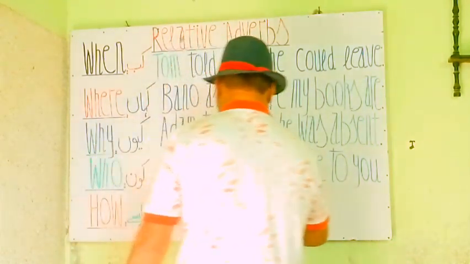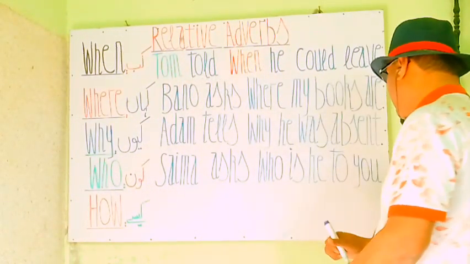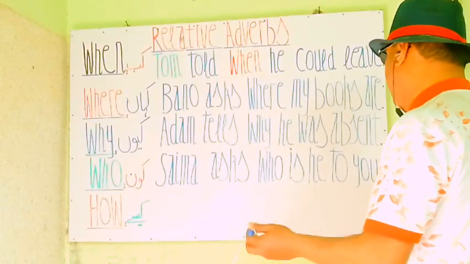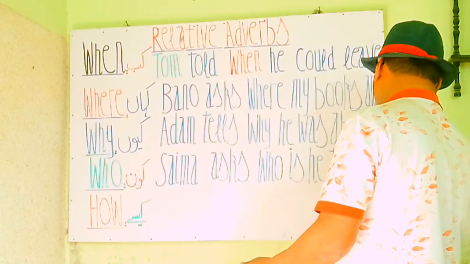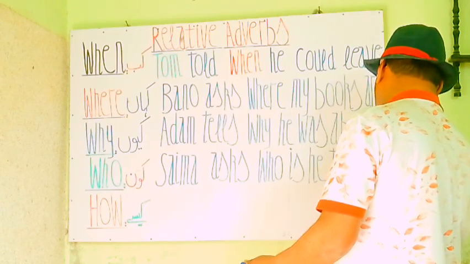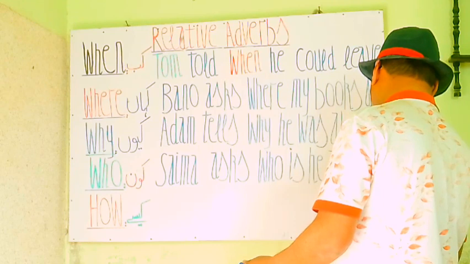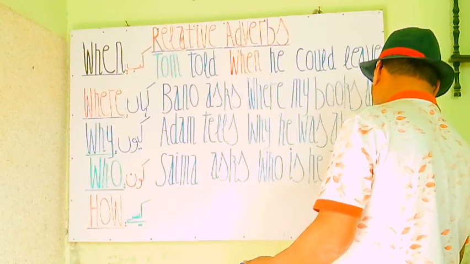So Sama asks, who is he to you? वो आपका क्या लगता है? Who is it to you? Sama asks, who is he to you? Because it's a question, that's why we have to add a question mark here. So here you are, my students. We add a question mark here.